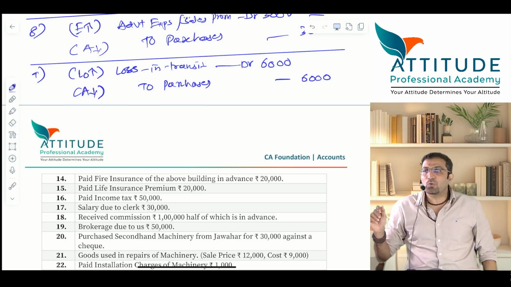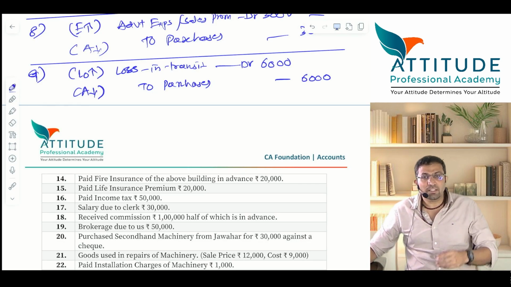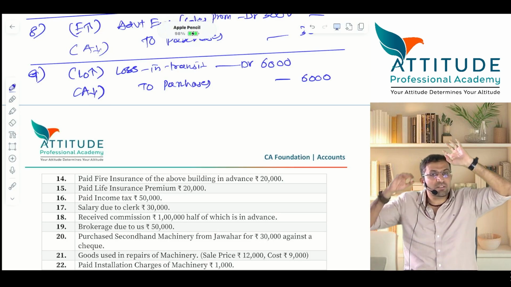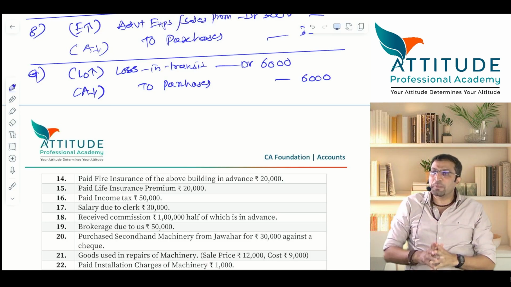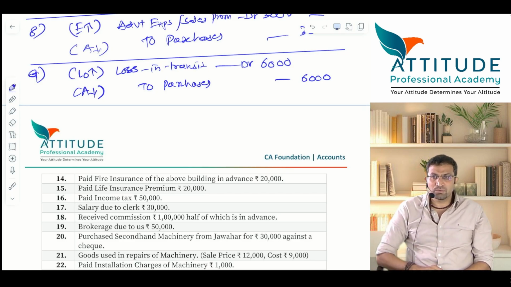Now wait. I would like to ask a question here. Let us assume this is 9th April and goods are lost. Now, will there be insurance? Generally, business people will have insurance. They'll insure their stock also. Now tell me, if the goods are destroyed by fire or lost, what is the first thing you will do?